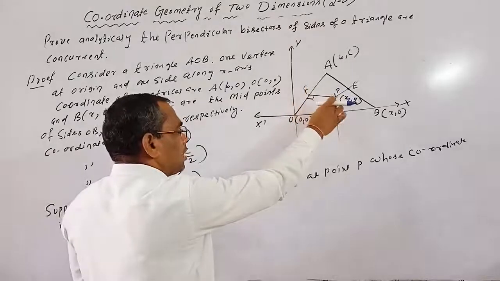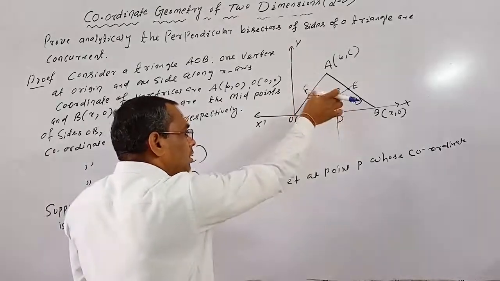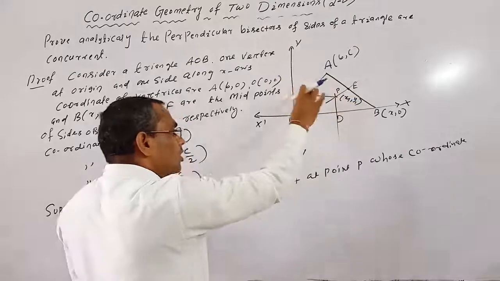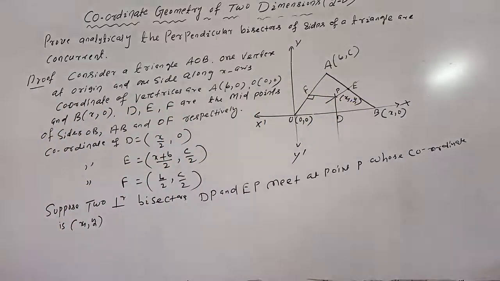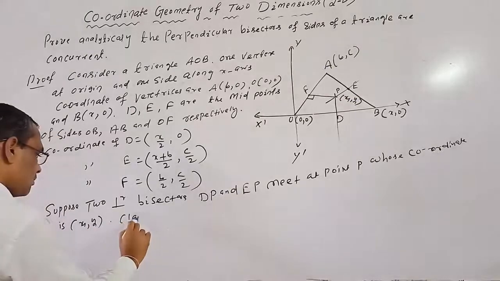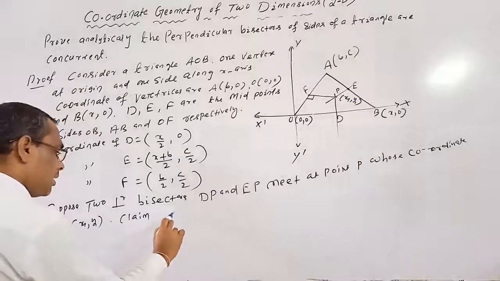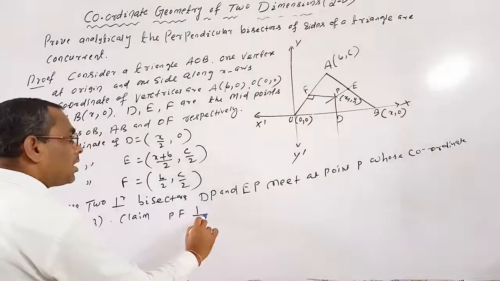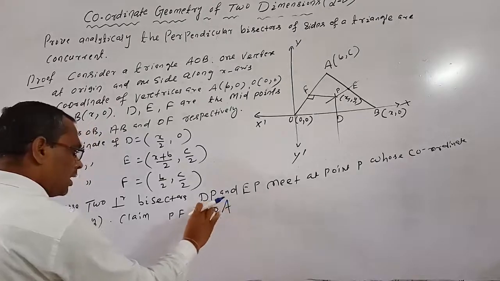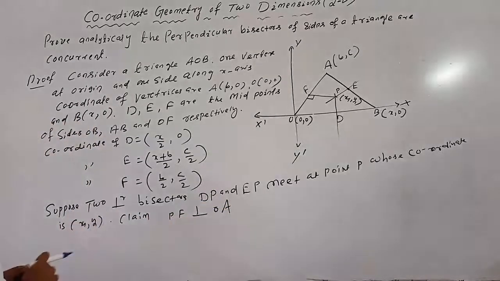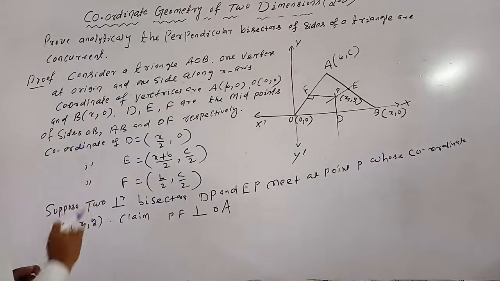If PF passes through point P, that means PF is definitely perpendicular to OA, so we have to prove that. So claim: PF perpendicular to OA. So PF perpendicular to OA means the slope of OA into slope of PF equal to minus 1.